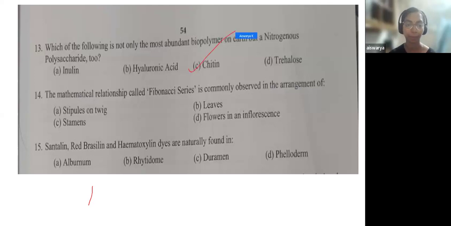It is chitin. Chitin is the most abundant biopolymer on Earth among the four given options. Trehalose, hyaluronic acid, and inulin are all polysaccharides, and they do not contain nitrogen in them. Chitin is the only polysaccharide which has nitrogen in it. So chitin is the answer.